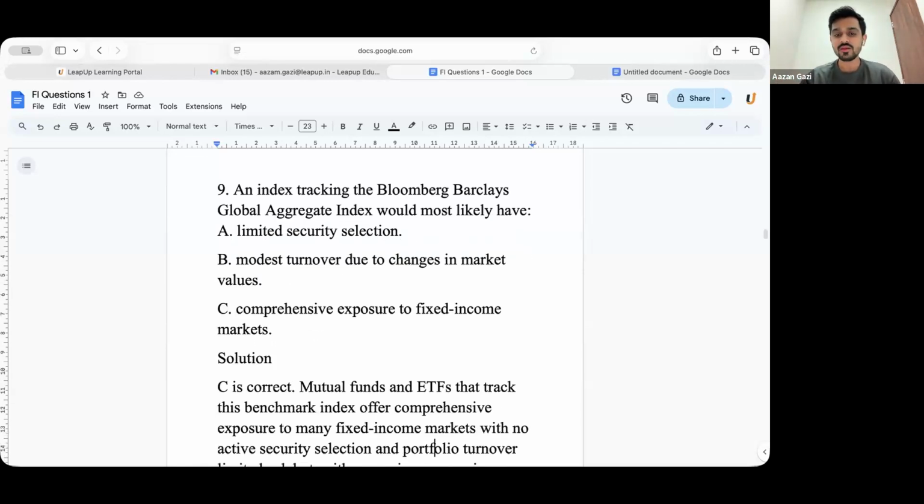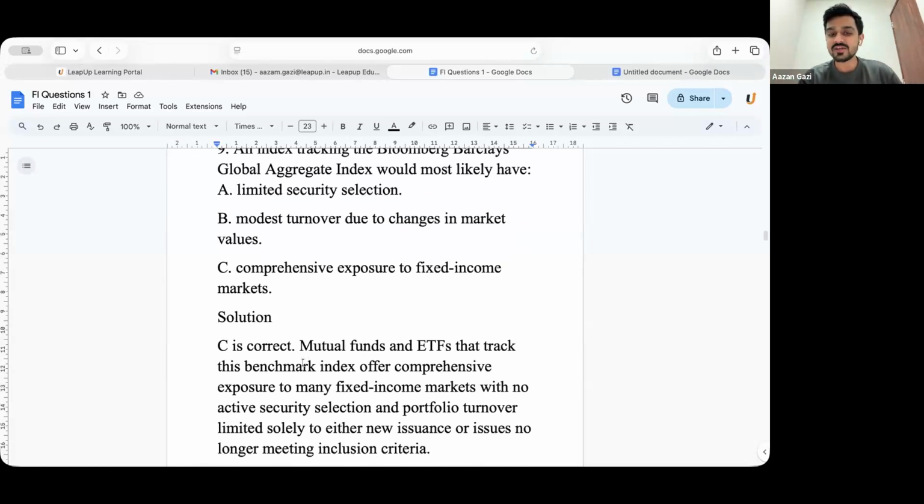See, mutual funds and ETFs that track the benchmark often offer comprehensive exposure to many fixed income markets with no active security selection, and portfolio turnover is limited solely to either new issuance or issuance no longer meeting inclusion criteria. Now, guys, this Barclays Global Aggregate Index is tracked by ETFs. It is tracking the benchmark. Is that clear?